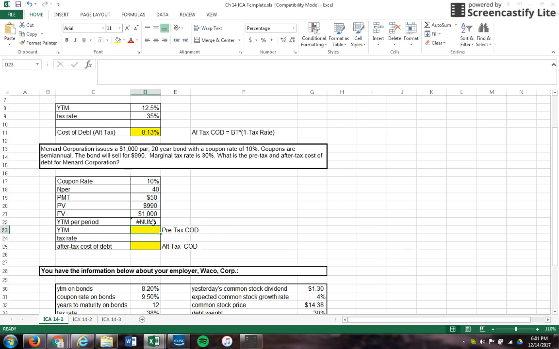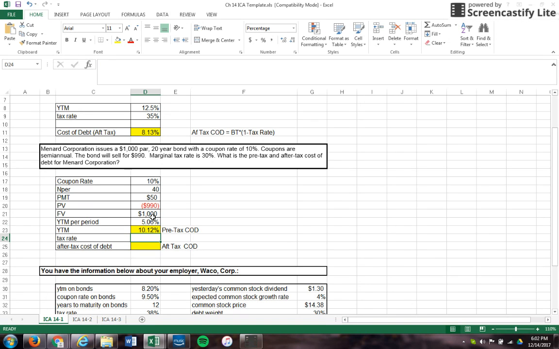Now they give me a #NUM. What that tells me is I did not include at least one negative cash flow. So I'm going to change, let's see, the present value should be a negative because that'd be what we bought it for. So we have our pre-tax cost of debt at 5.06%, but that's semi-annual, so we have to double that, 5.06 times 2, to get our yield to maturity, our pre-tax yield to maturity, our annual rate.